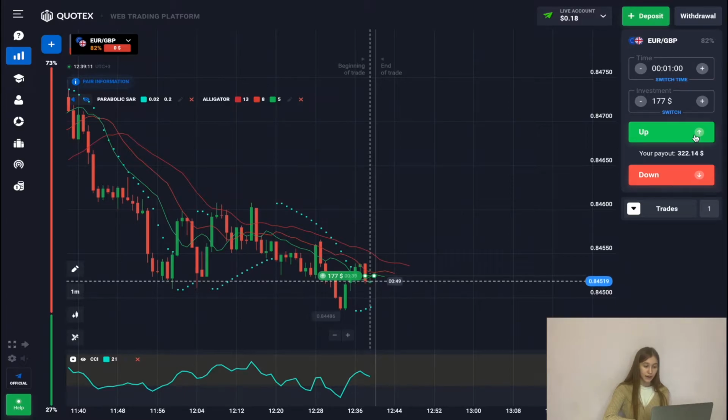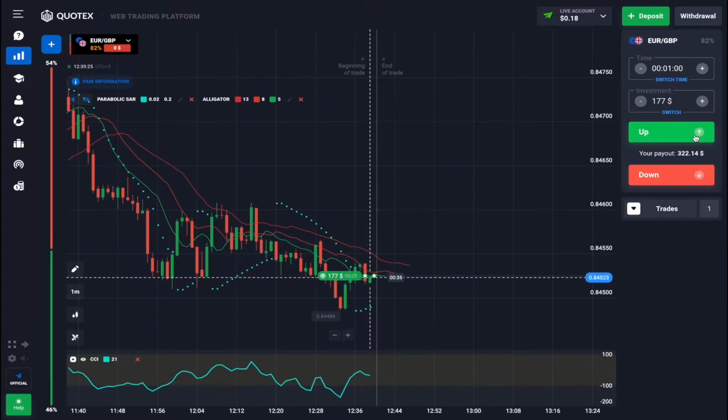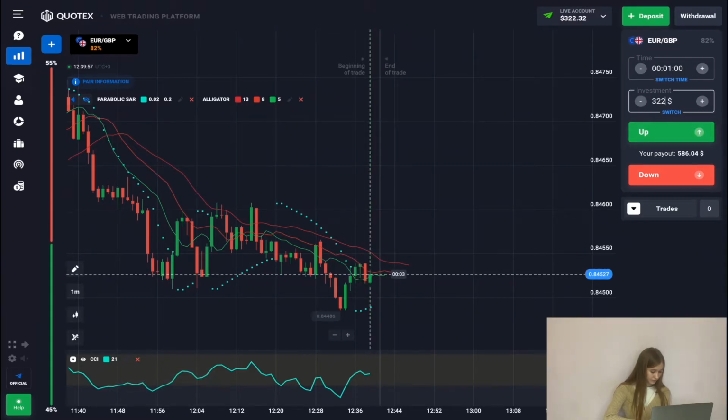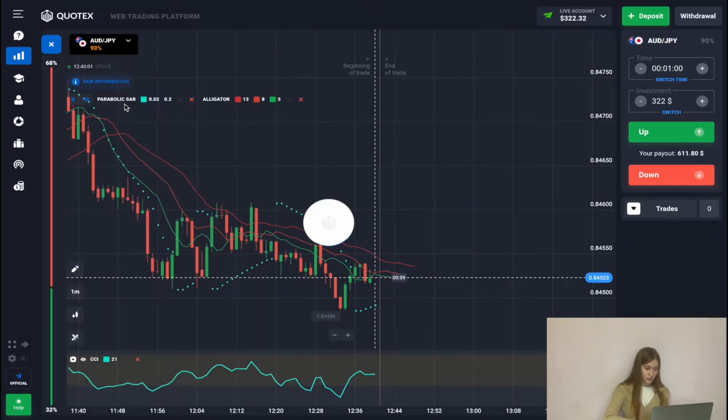We currently have an uptrend potential, so now we can close our trade on the green candle. So let's wait for our trade to close. And we successfully close our trade again. Continue.